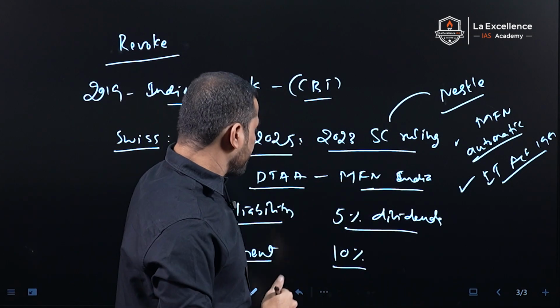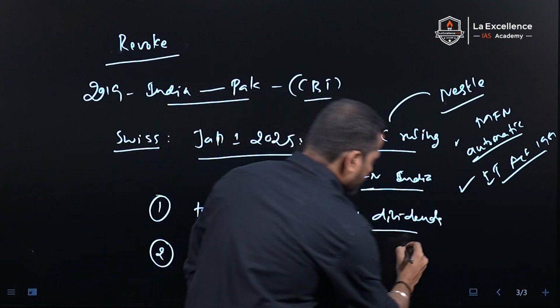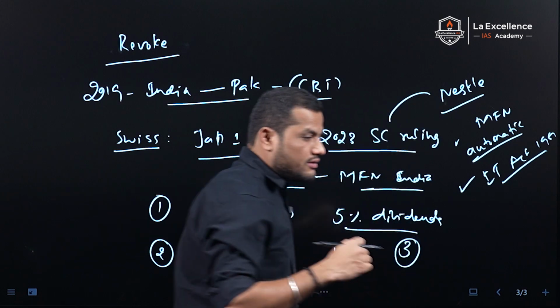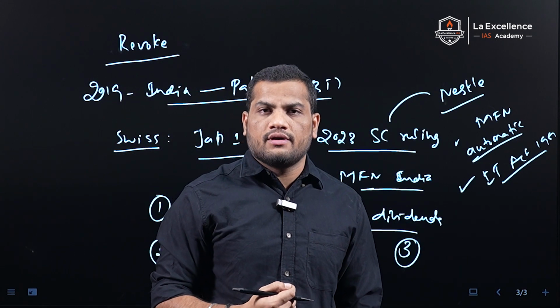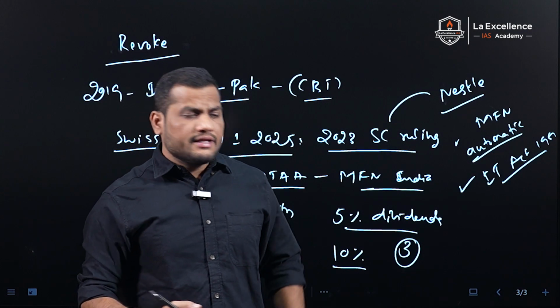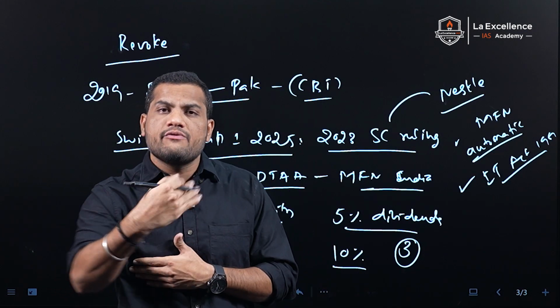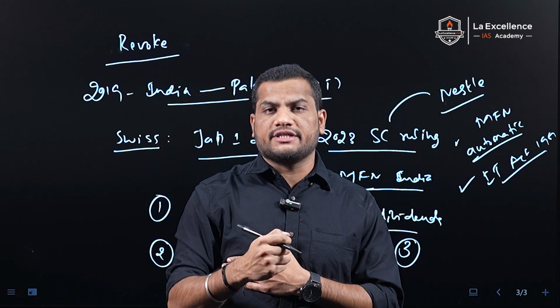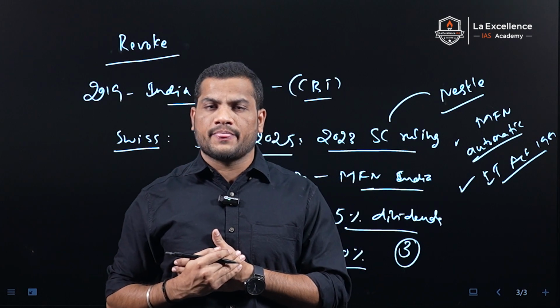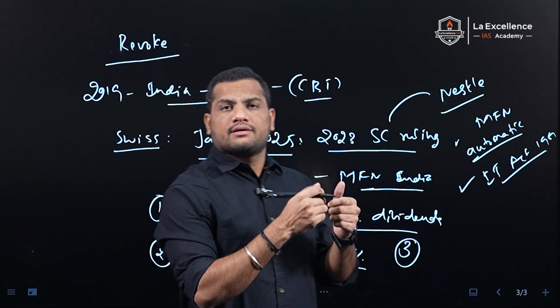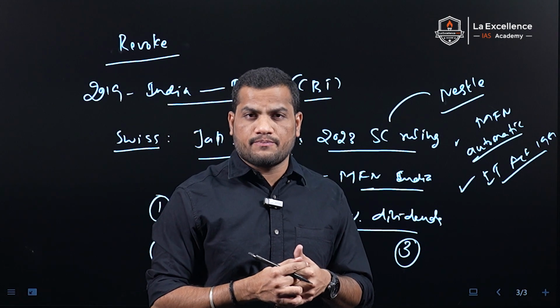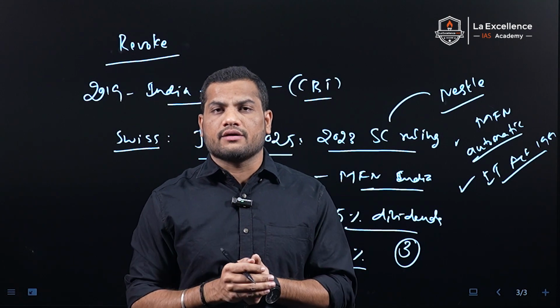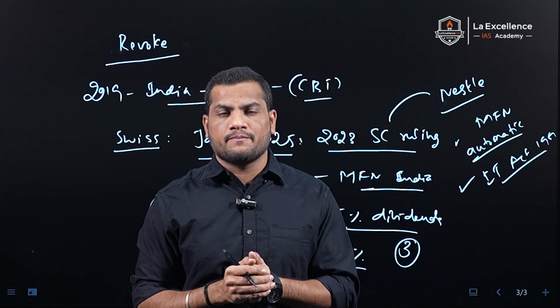This is the second impact. But what is the third impact? Other countries like the USA, European Union countries and China will also start to reevaluate the most favored nation status with respect to India. So this will be a situation where India's most favored nation status will be in grave danger.